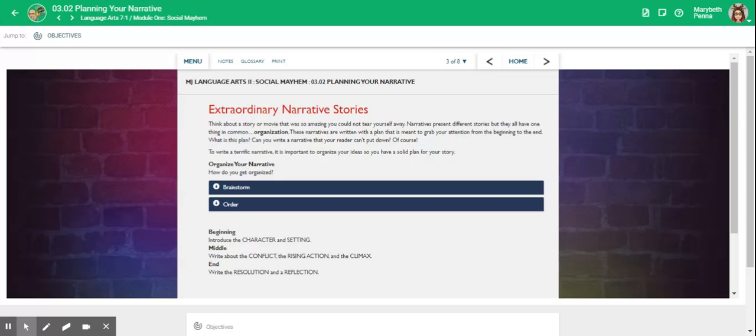Of course! To write a terrific narrative, it is important to organize your ideas so you have a solid plan for your story. Organize your narrative. How do you get organized?